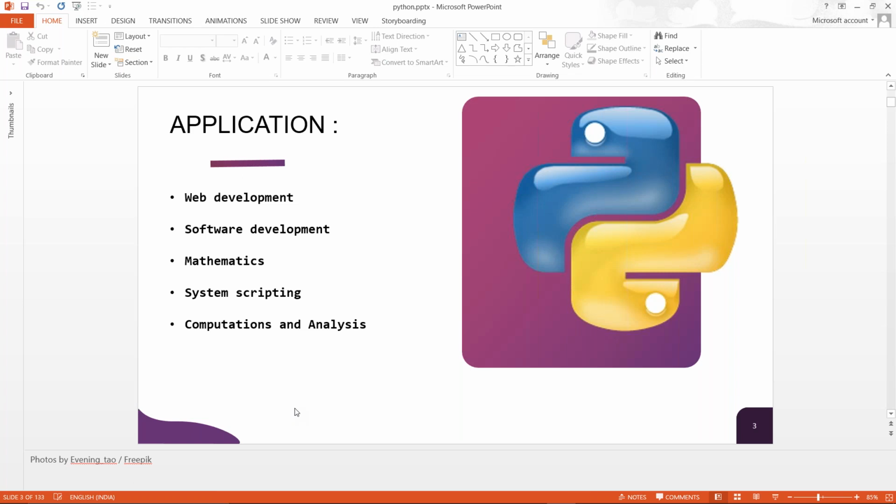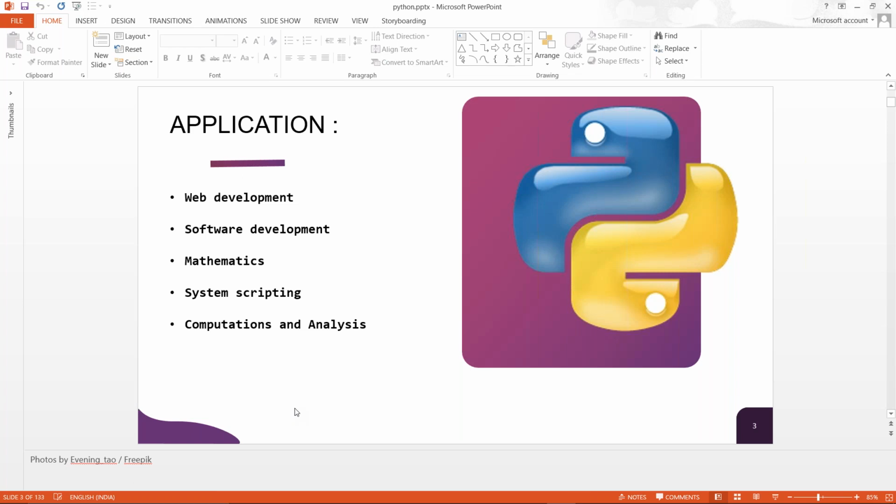Next is software development. Many softwares, such as system-oriented software, Windows-oriented software, and Mac-oriented software, use Python as the backend and front-end language, so software development is also a field. Now mathematics. There are two important tools for mathematics: one is Python and another is MATLAB. MATLAB is specially designed for mathematics, but Python can also be used for basic mathematics, and you can use it for calculating tougher mathematics.